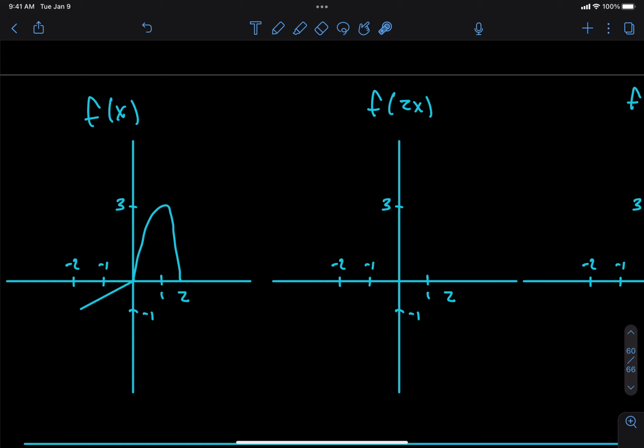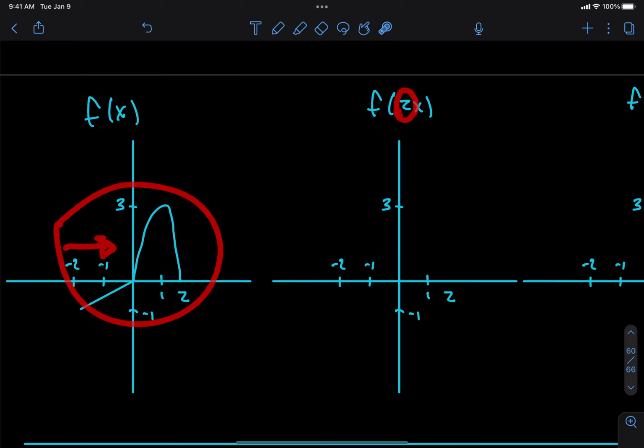Remember, when I am multiplying by a number on the inside, if that number is bigger than 1, am I going to have a horizontal stretch or a horizontal compression? I'm going to have a compression. So the number is bigger than 1, and we're going to take this picture and squish it, like shown.